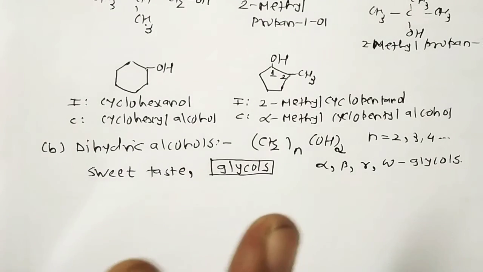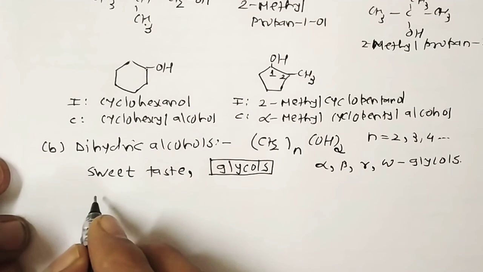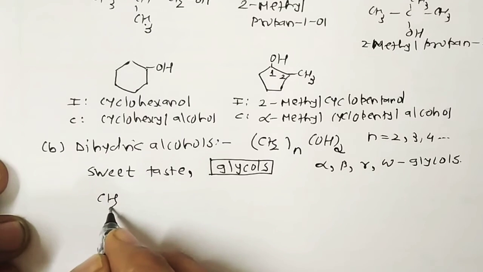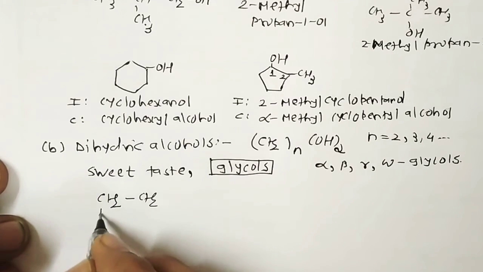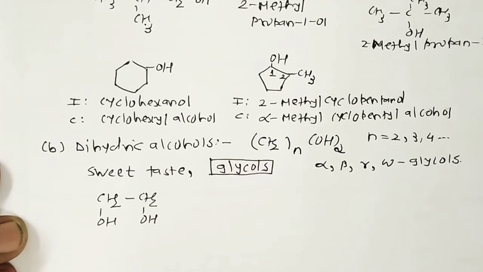Okay, this is about the common system. So once again, for example, if I take CH2OH-CH2OH, it's a dihydric alcohol. What's the name of this? The common name is ethylene glycol.